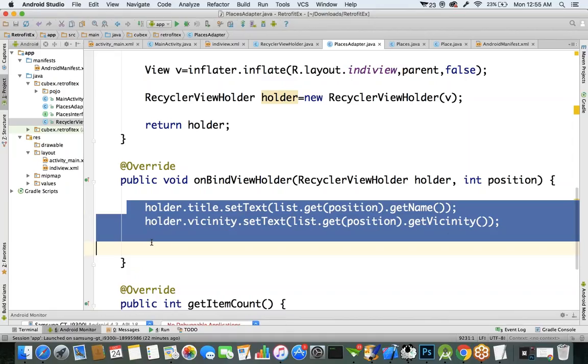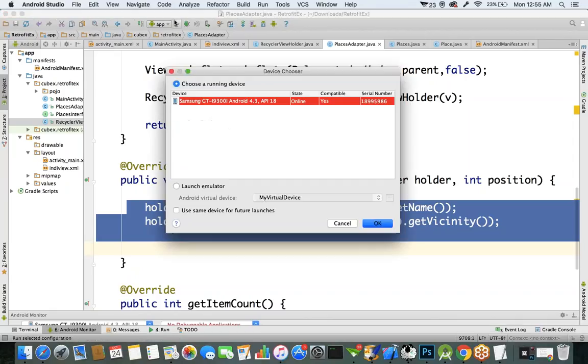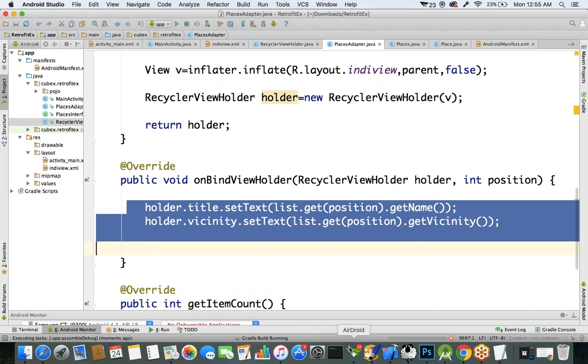Now let's run the application, to see whether it is displaying the data in a recycler view component or not.